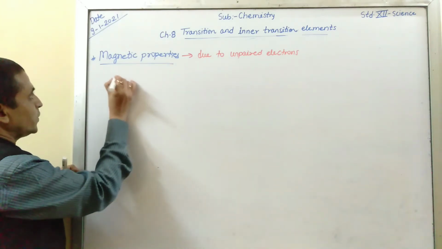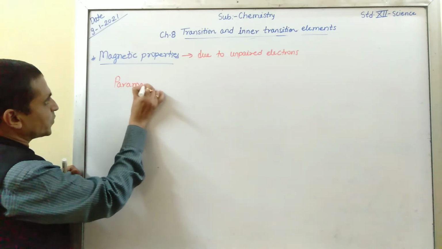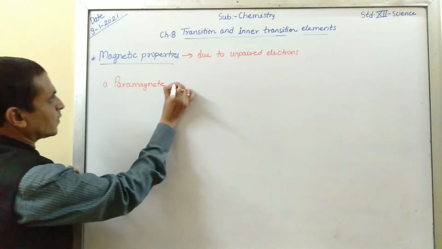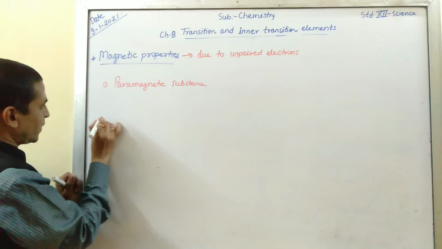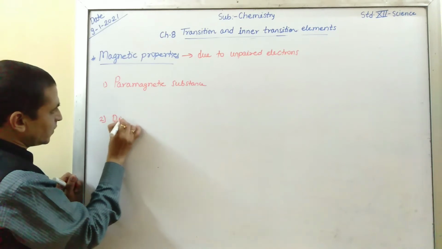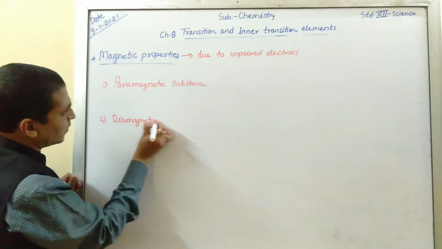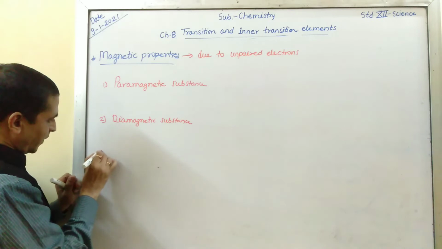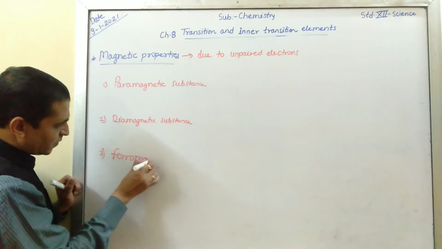Now you know that there are 3 points. First one is paramagnetic substance, second point is diamagnetic substance, and third one is ferromagnetic substance.